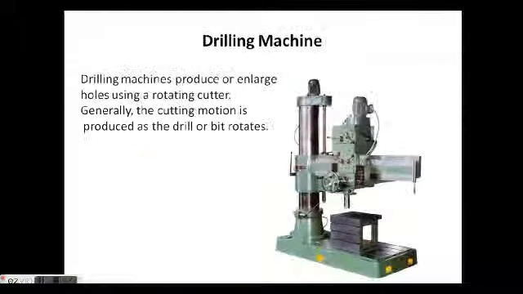Then we will quickly move to the drilling machine. Drilling machines are used to produce or enlarge holes. Drill bits are circular in shape and have flutes. When we rotate the drill bit with high RPMs, it advances towards the workpiece and removes the material through the flutes so that it can produce a hole. So only for circular holes we are using the drilling machine.